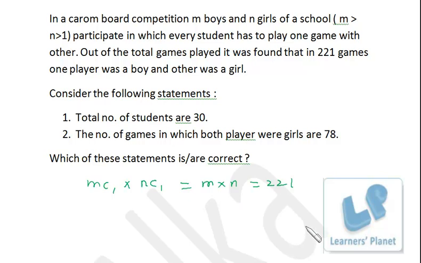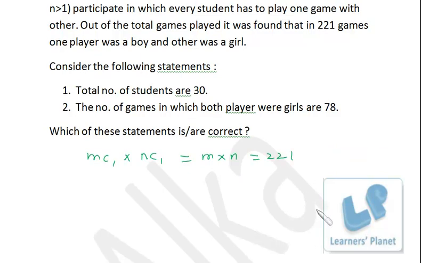Now definitely 221 is a weird number. Actually it is 13 into 17, that is 221. Since it is not a multiple of 3, 4, 5, you just have to check. If you divide it by 13, you'll get 17. So precisely it is 13 into 17, and 13 into 17 is 221.